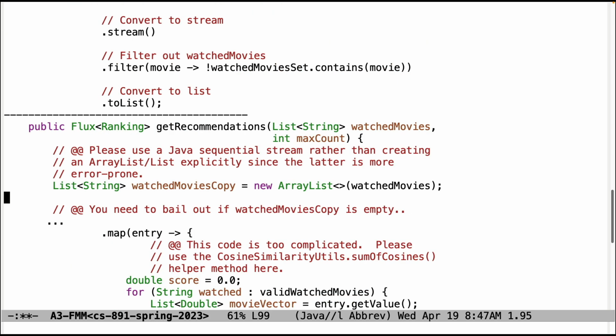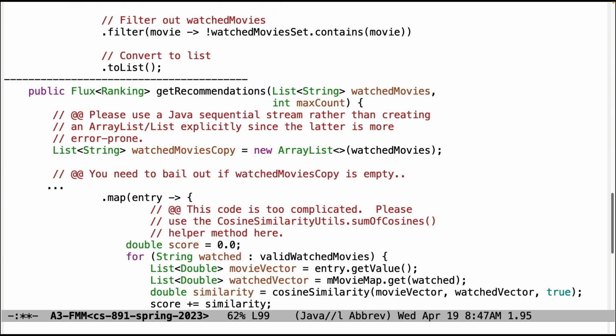Down here, please don't use array list explicitly. Use a stream, kind of like we just talked about above. It's tedious and error prone to use array lists. Also, if you end up excluding things and everything's missing, like every movie they wanted to check was not in the movies database, you need to bail out. So if you end up with watched movies count or whatever you called this being empty, you need to bail out here. And then down here, this code is too complicated.